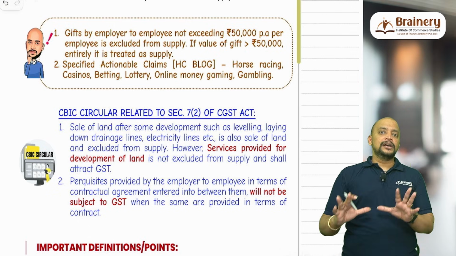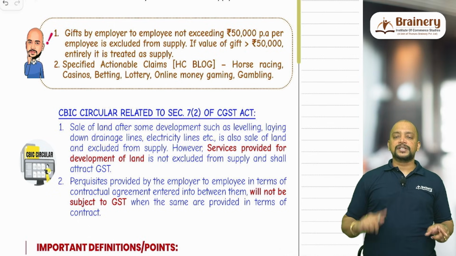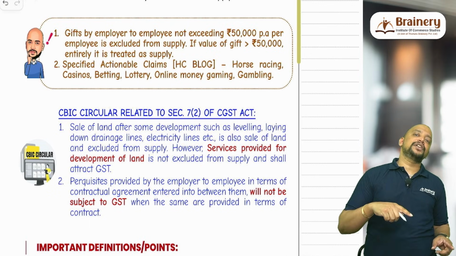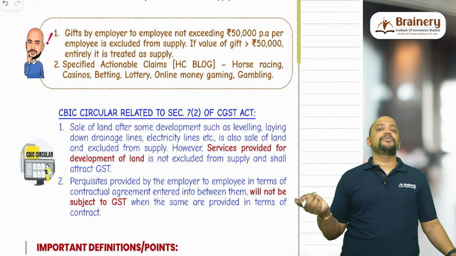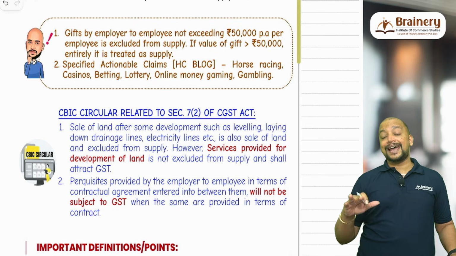Okay, so remember, anything which is given by employer to employee, divide into two. Perquisites or gifts. Gifts will again be divided into two: value does not exceed 50,000, and value exceeds 50,000. Value exceeding 50,000 will become supply under 7(1)(c). Value not exceeding 50,000 per annum per employee